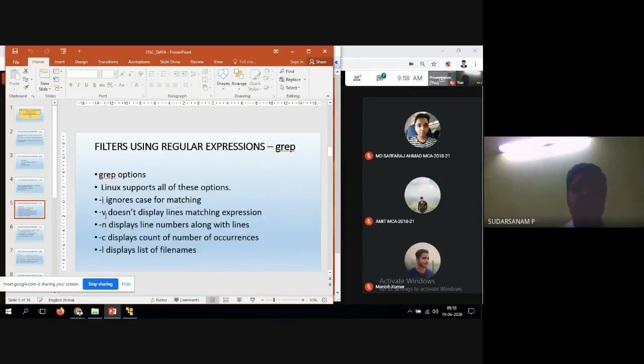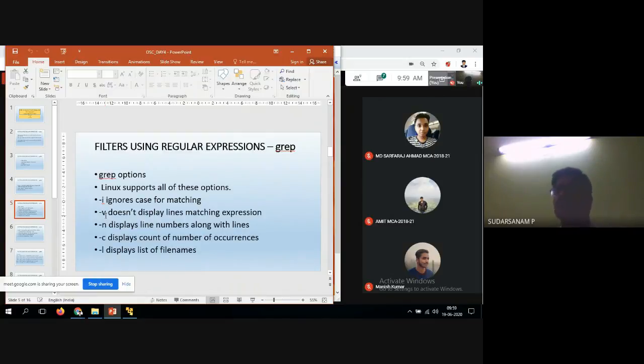The -v option does not display lines matching the expression. So I want to display other than that. For example, Sudarshanam, you have 10 fields available. Other than that, the remaining I want to display.